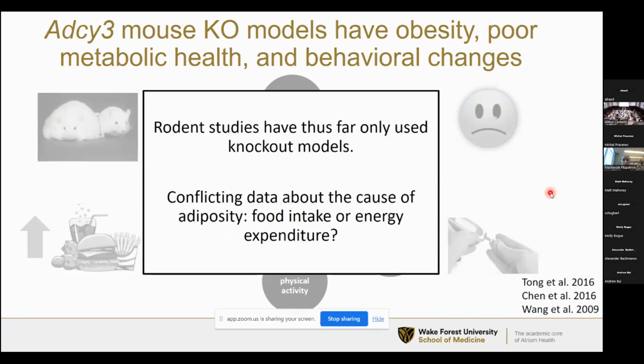The other outstanding question is, what is the cause of this adiposity in these knockout models? So some of the knockout studies have found changes in food intake. Some of the studies have not found changes in food intake. And there actually has not been a study yet that has looked at energy expenditure in an ADCY3 knockout model.